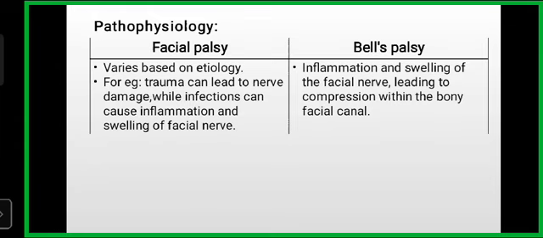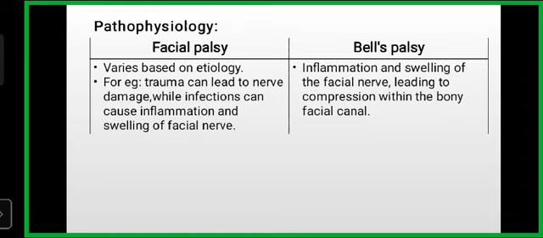What is the pathophysiology of facial nerve palsy and Bell's palsy? Central innervation tends to be bilateral for the upper face, we are talking about the facial nerve, forehead muscles, and unilateral for the lower face. As a result, both central and peripheral lesions tend to paralyze the lower face. If the forehead is not affected, the patient is able to raise the eyebrows fully on the affected side, then the facial palsy is likely to be an upper motor neuron. But if the paralysis includes the forehead, such that the patient is unable to raise the affected eyebrow, then it is a lower motor neuron disorder.